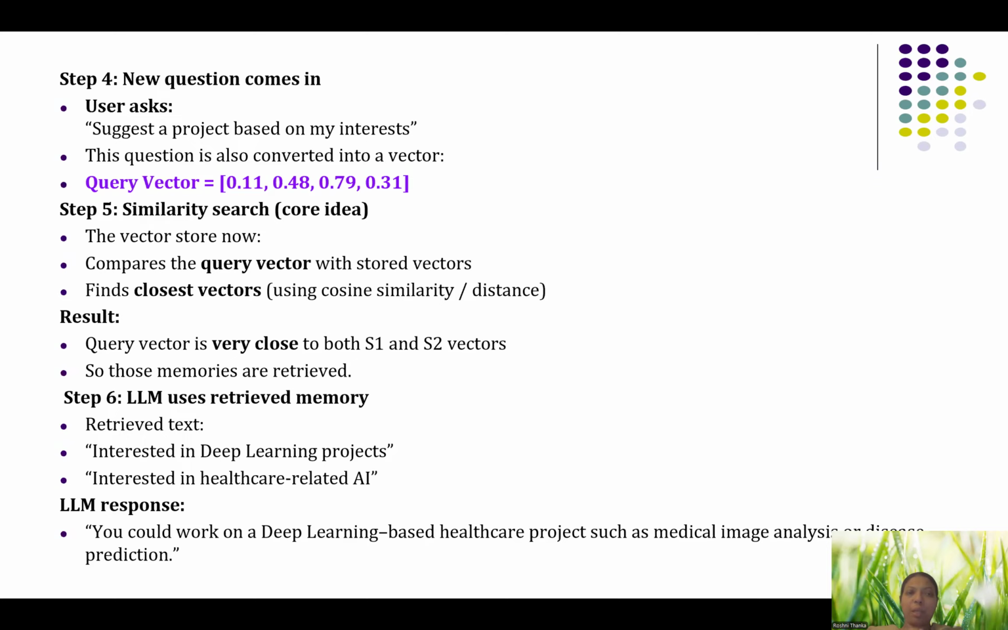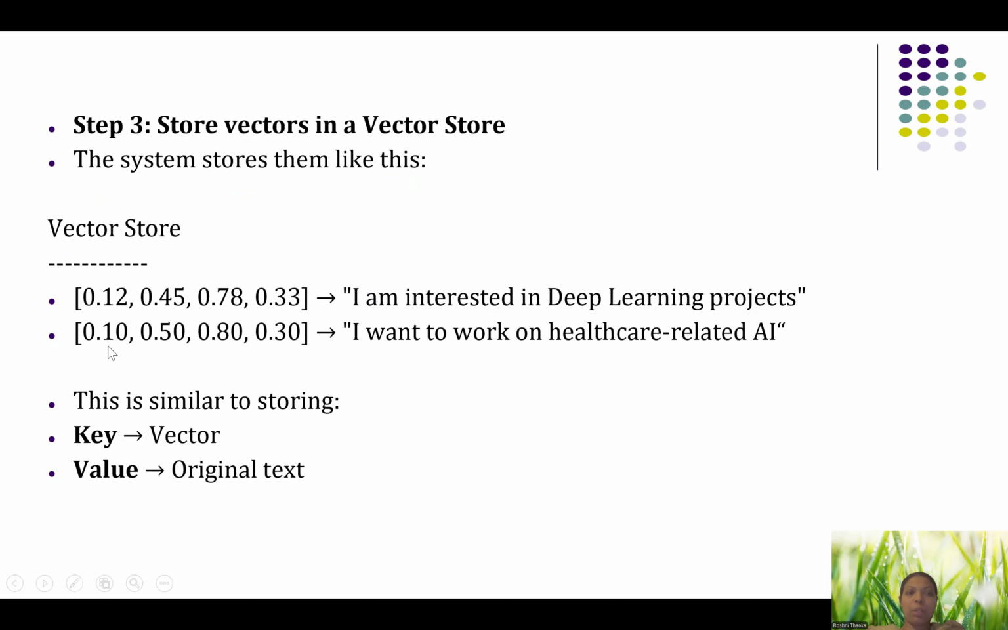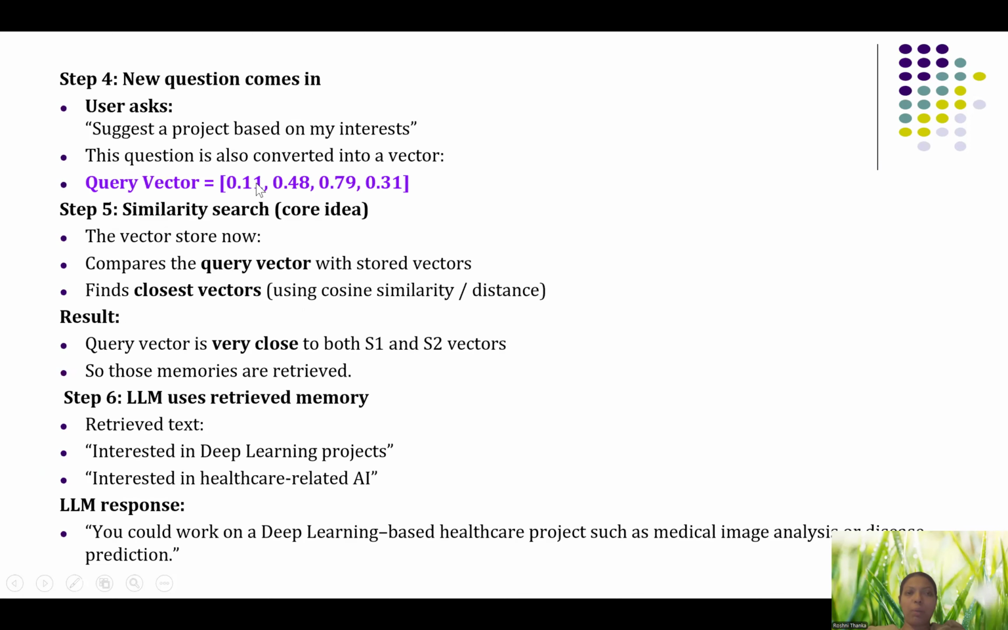Now it will find the similarity between this given vector and the already stored vectors. So which values are very close to this question? That will be the answer. So the query vector is very close to both S1 and S2. The first one is 0.12, the other is 0.10, and here it is 0.11. So 0.11 is close to 0.10 as well as 0.12, right? So this is how it finds similarity. So those two memories will be retrieved from the database and then accordingly it will respond.